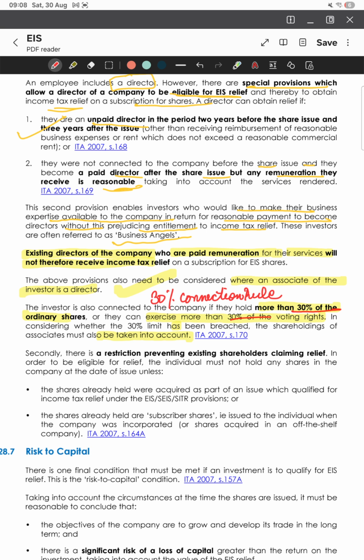Then it is the existing shareholders restriction also. Normally, if an individual already owns shares, they cannot claim EIS relief on the new ones.